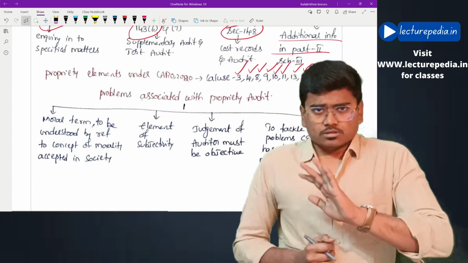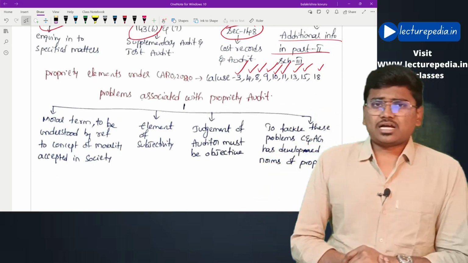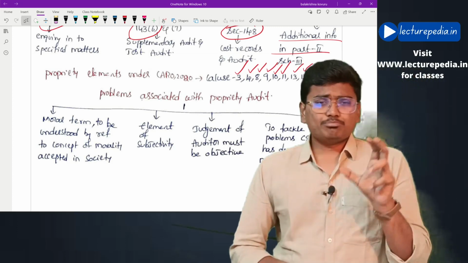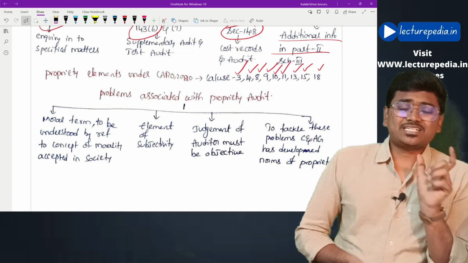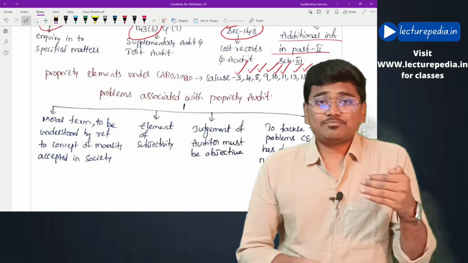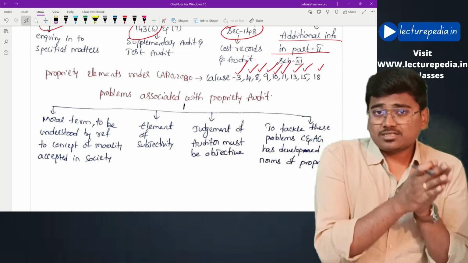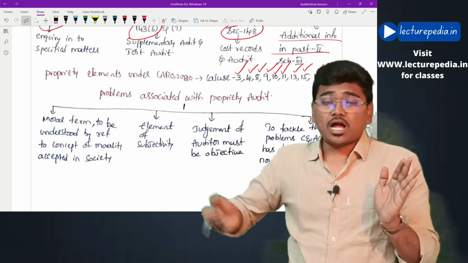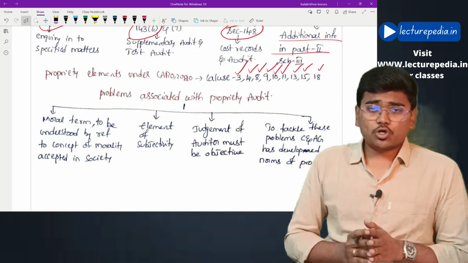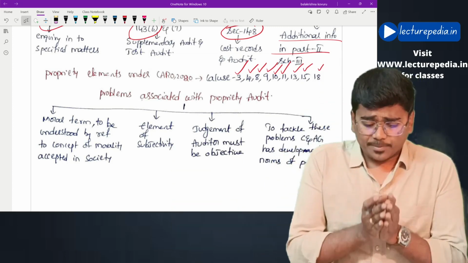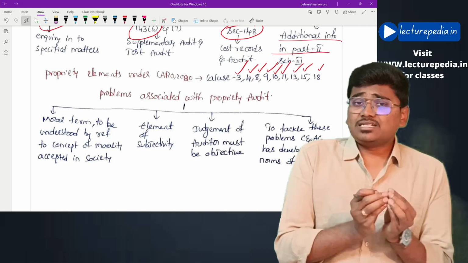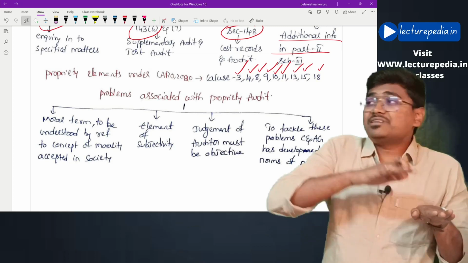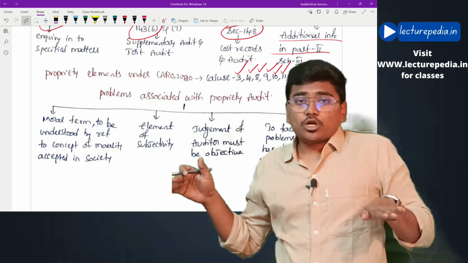Now, there are certain problems associated with propriety audit. The first problem is that the term propriety is a moral term. You should understand it by referring to the accepted morality in society, because a particular activity that is treated as moral at one point of time might be treated as immoral at another point of time.